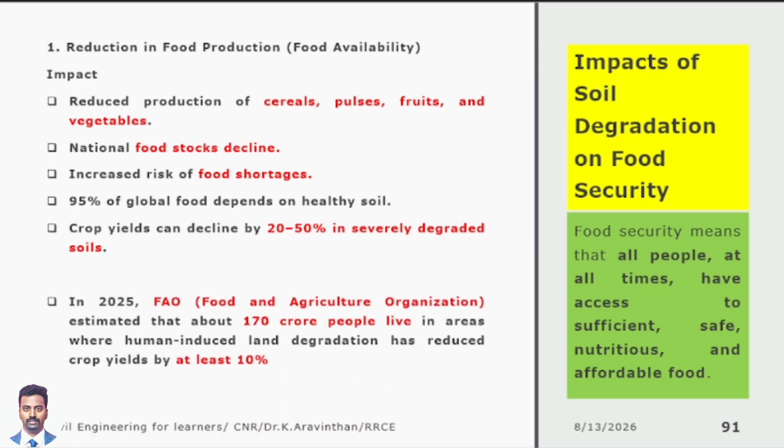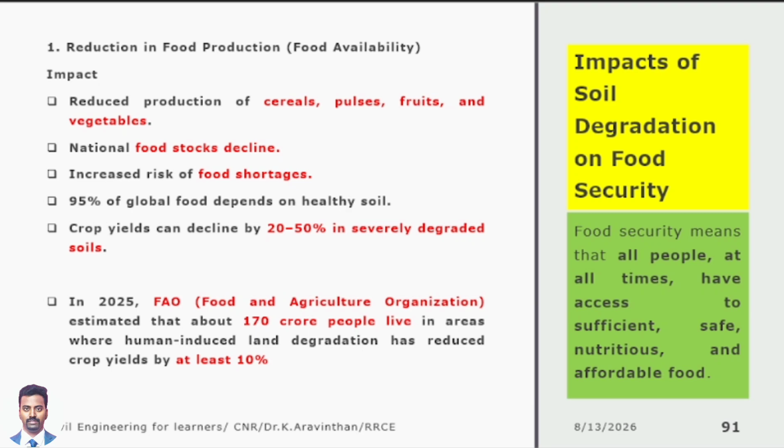Next thing, this is a statistic from FAO. Sir, what is FAO? This is an international organization. You should know what this organization is: the Food and Agricultural Organization. Sir, if I want to know anything about agriculture in India, you search with the Agricultural Ministry. If I want to know anything about global agriculture, you go to this website, the Food and Agricultural Organization.